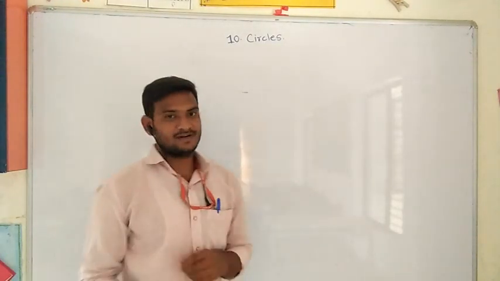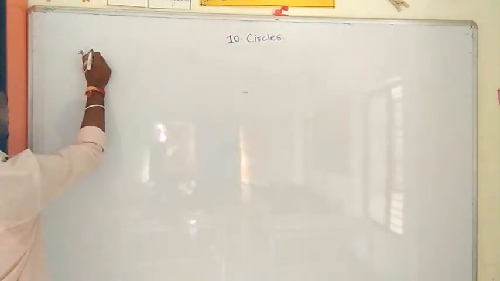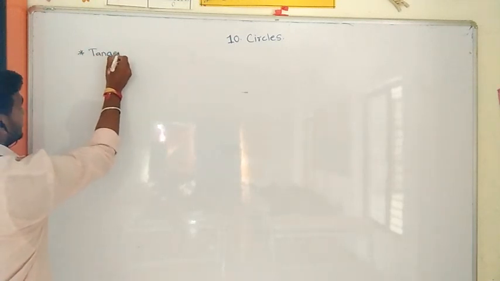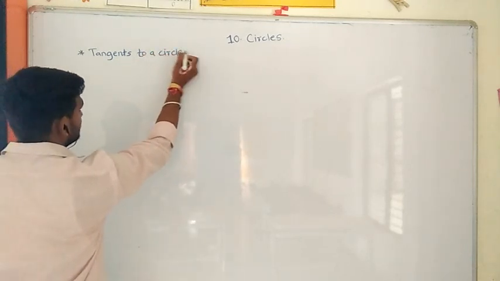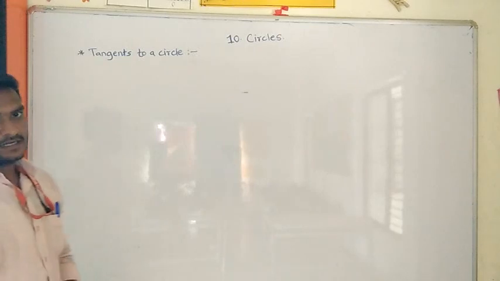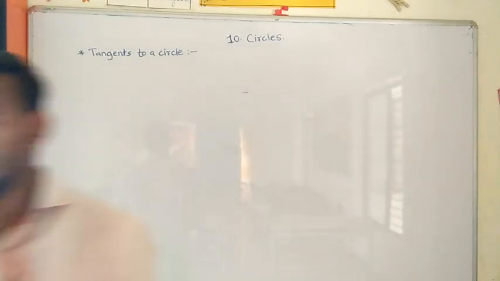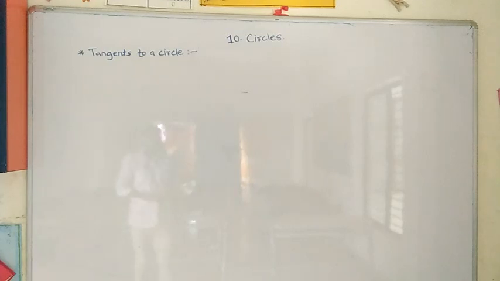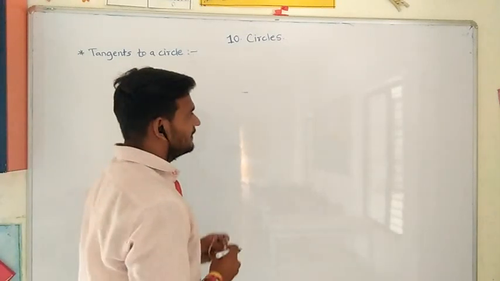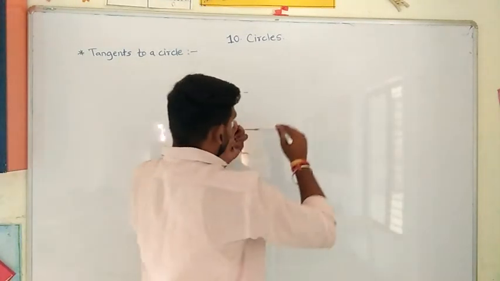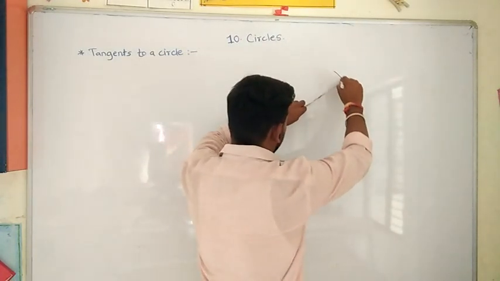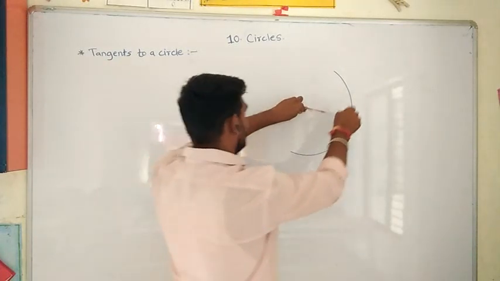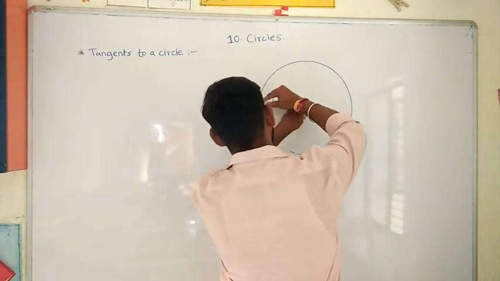Now we will see tangents to a circle. Write down the title, tangents to a circle. We will see tangents to a circle. To see this, I have to draw one figure. How to draw this figure? With the help of thread, I will draw here, and you have to draw with the help of a compass. No need to draw, only listen carefully. I will draw a circle with the help of thread because I don't have a compass here.